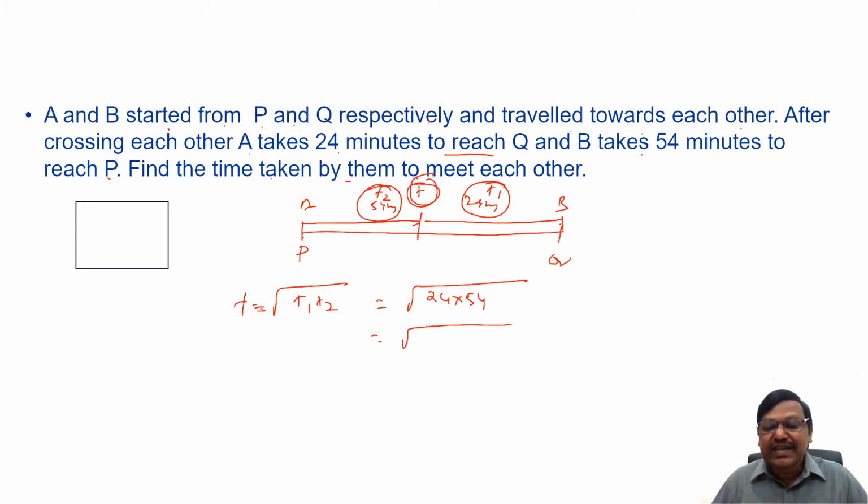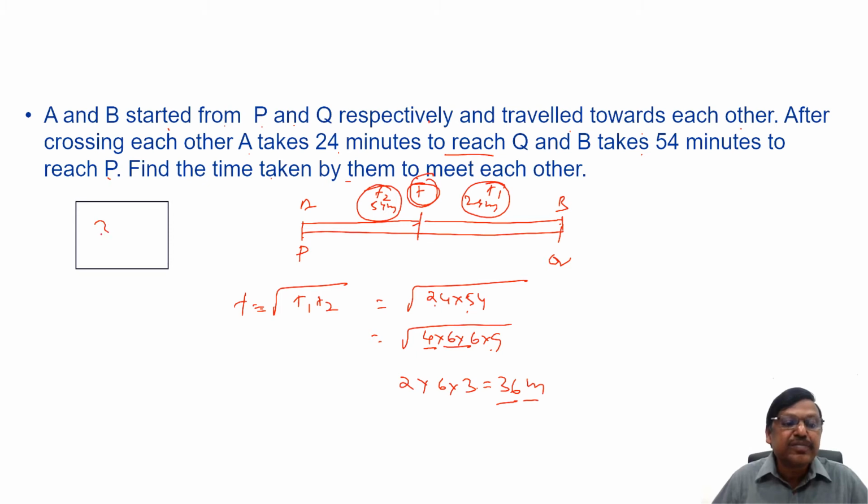you can say this is 4 into 6, this is 6 into 9. Square root of 4 is 2. For two 6s, one 6 will come. For 9, 3 will come. It is 36 minutes. The answer is 36 minutes.